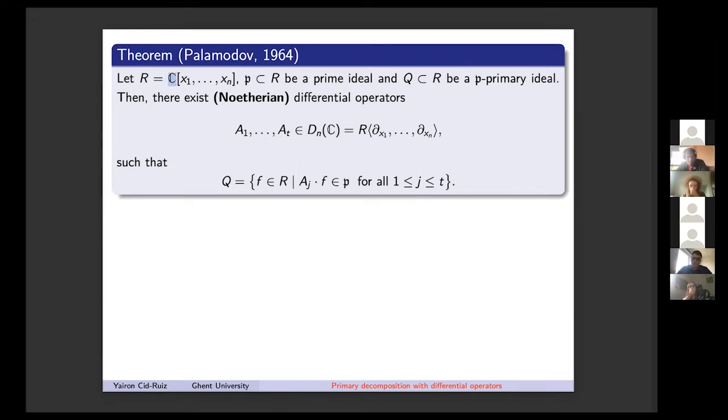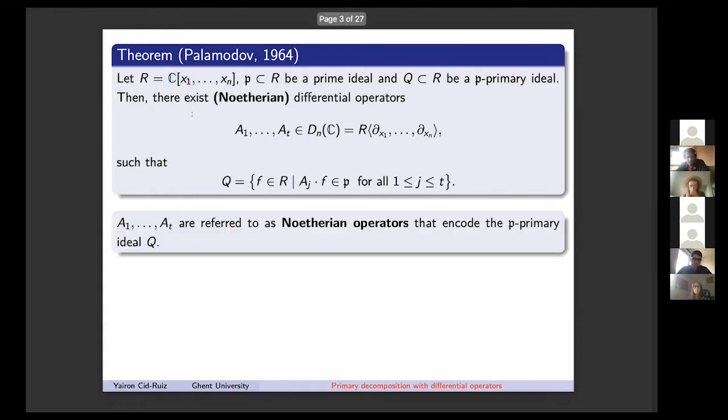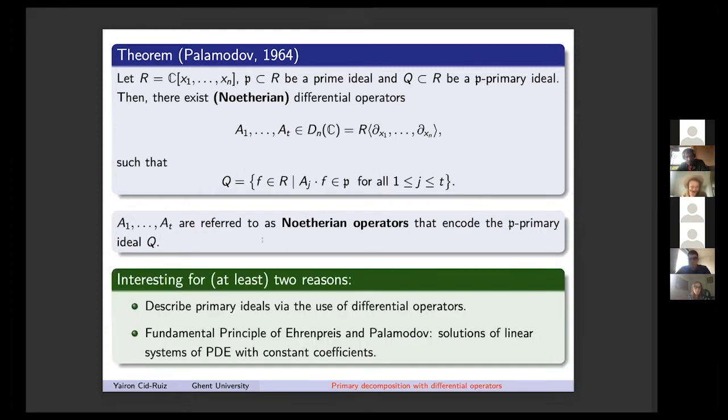Victor Palamodov is an analyst, and in the original proof he really used a lot the complex numbers and analytic methods. As I said before, this bunch of differential operators, A1 until At, are called the Noetherian operators that encode the P-primary ideal. And this is interesting for at least two reasons. In its own right, it's interesting to describe primary ideals, because since Noether, any ideal has a primary decomposition, so they are basic building blocks. And the original interest of Palamodov is that this appears in the Ehrenpreis-Palamodov fundamental principle, when you want to solve any linear system of PDE with constant coefficients.